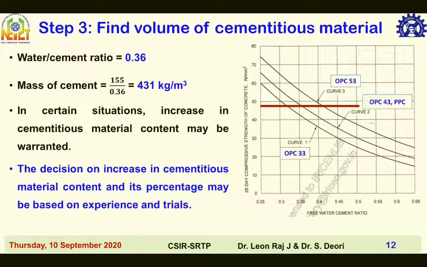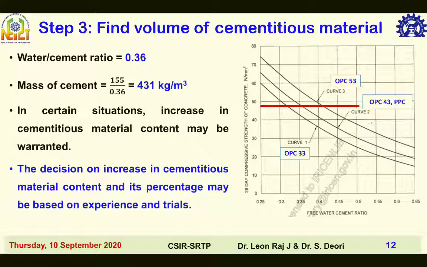This is figure 1 of IS 10262-2019. For the given M40 grade of concrete, the target strength calculated was 48 MPa. This is the red line. Here the corresponding water cement ratio for 48 MPa is 0.36. So that's what is mentioned here. Water by cementitious materials ratio is 0.36.